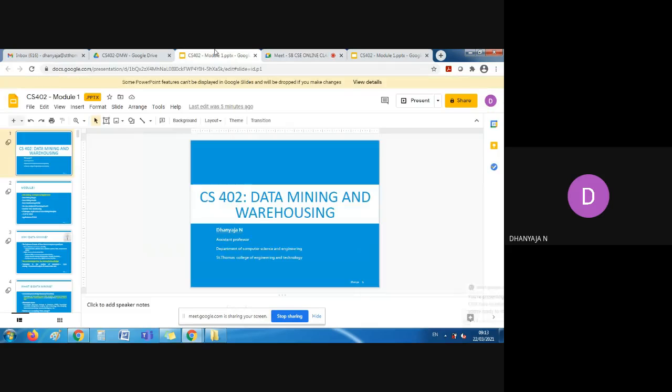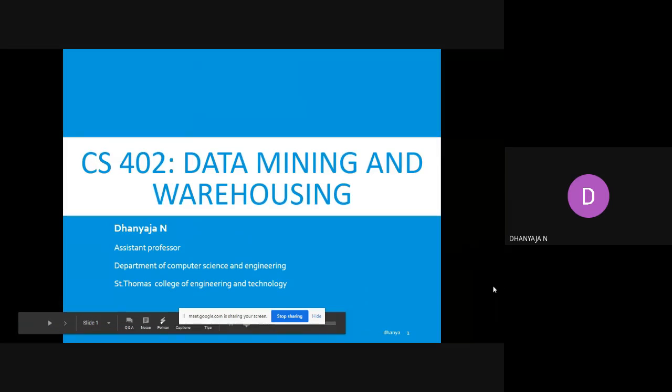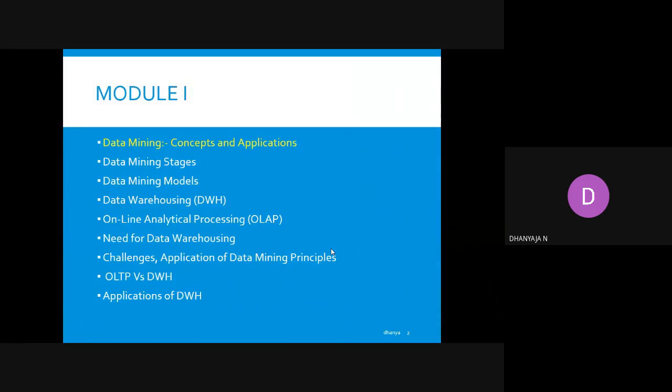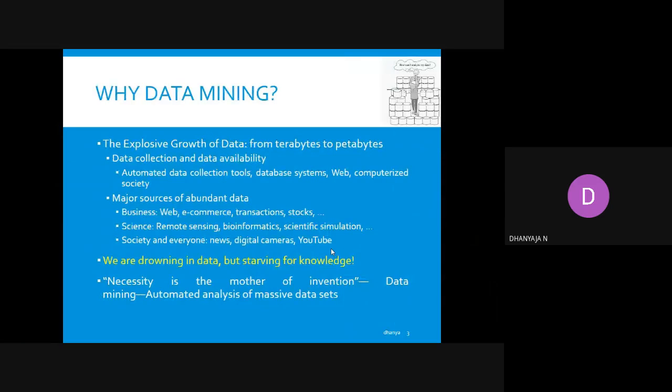So, what we discussed in our previous class, we started discussing data mining and warehousing, because we discussed the introduction part. Then in the introduction, we discussed the main things like what is meant by data mining, the basic concepts in data mining, and the applications. Next, we discussed how data mining is applicable in our real cases or practical cases.